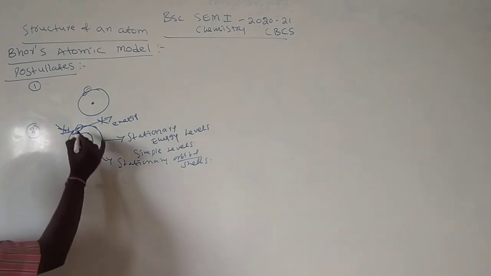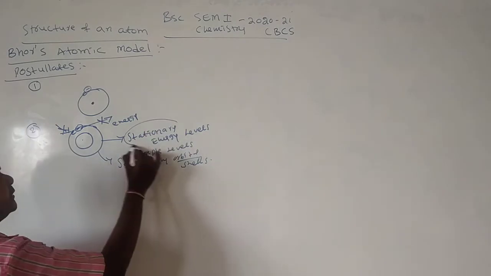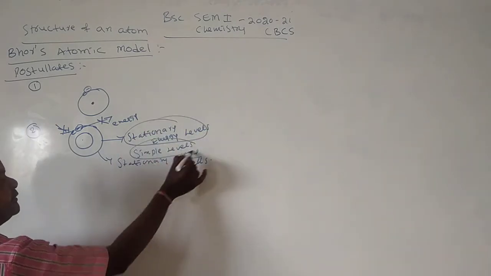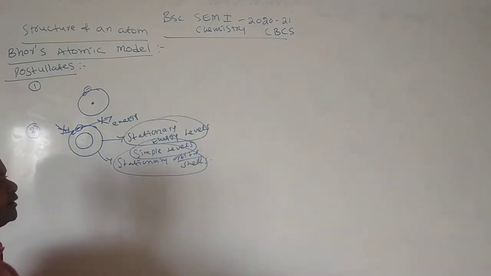That's why all these energy levels are called stationary energy levels, simple levels, stationary orbits or stationary shells.